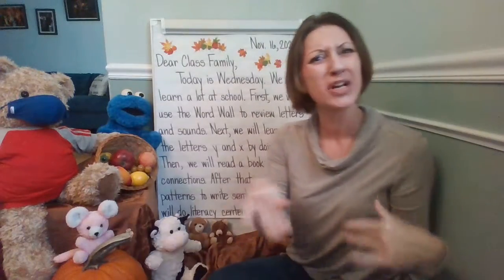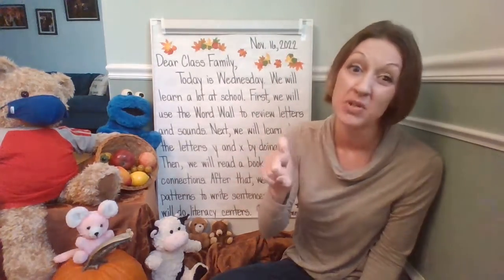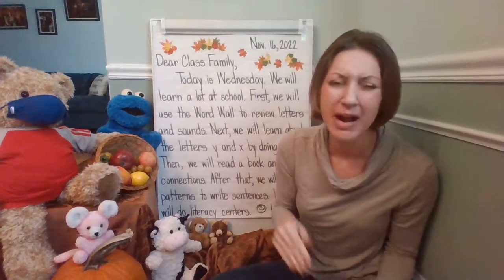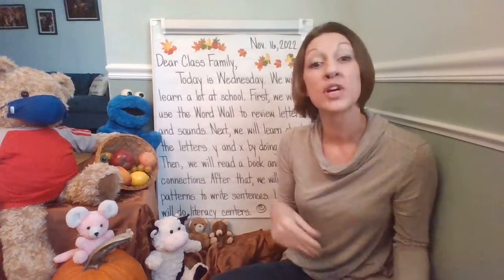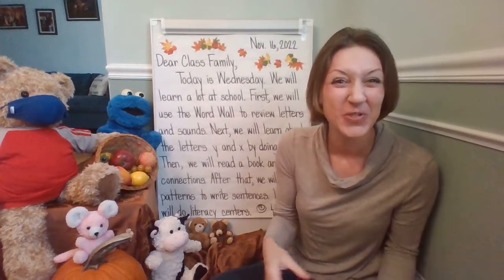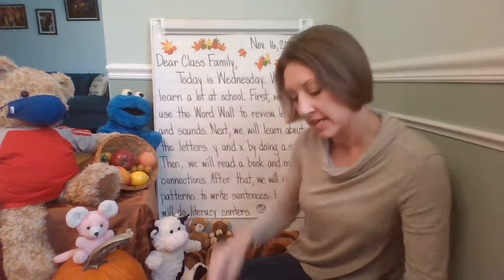We're going to do a sort of different objects that begin with the letter Y and that begin with the letter X. And we're going to figure out where it goes. Does it go under Y or X? In addition to that, during small group time, we're going to do a picture sort with a small group of friends. Okay, also, then we'll read a book and make connections.